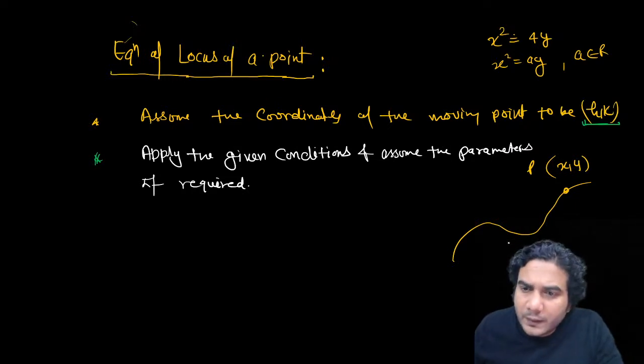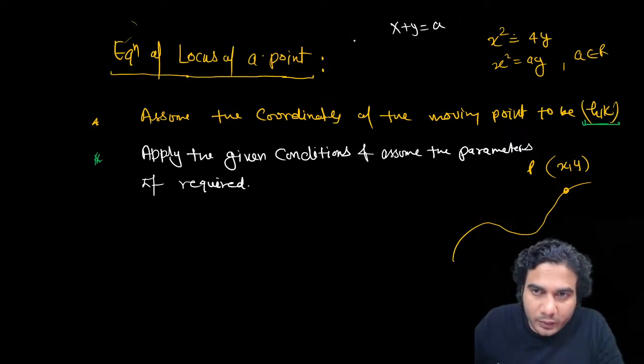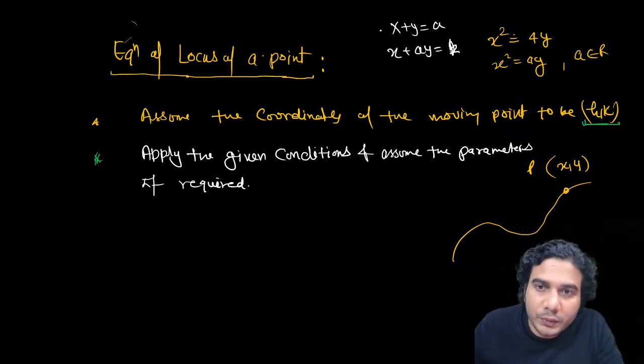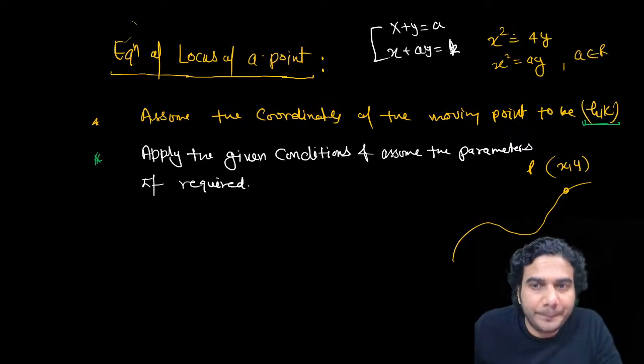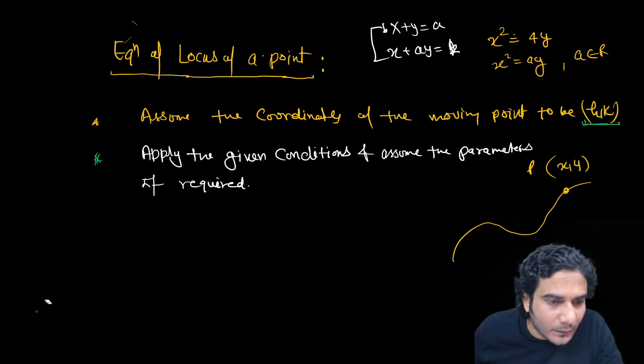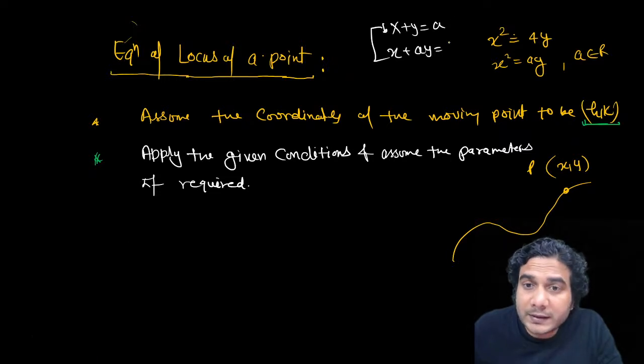Like if I write one equation, say x plus y is equal to a. a is a parameter. Now, how would you eliminate this parameter? You need another equation. So if I write x plus ay is equal to 1, now using these two equations you can eliminate a. You can find a from the first one and put it in the second. But if I involve two parameters, like x plus ay plus b,